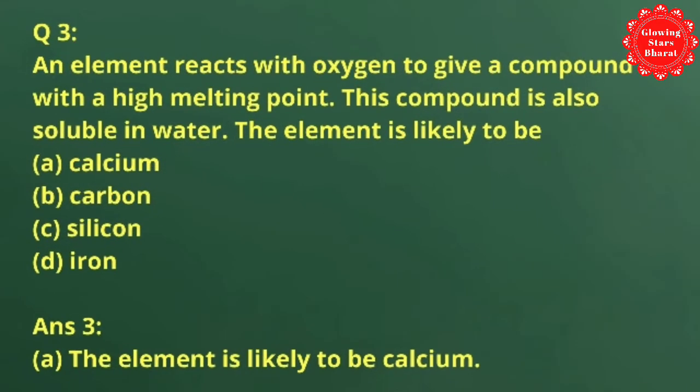Next, question number 3. An element reacts with oxygen to give a compound with a high melting point. The compound is also soluble in water. The element is likely to be option A, calcium, option B, carbon, option C, silicon, and option D, iron. So friends, the final answer is option A. The element is likely to be calcium.